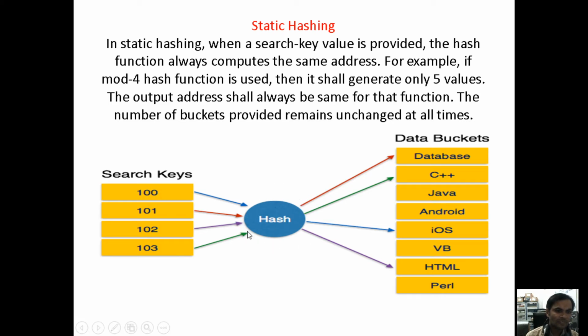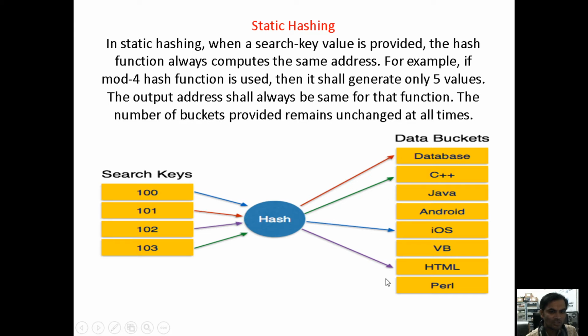with the help of this hash function, we are not creating the address; the Oracle optimizer itself creates it. For understanding purposes we can do it mathematically, or go for a programmatic approach where we want to store according to the index. I will give one simple example. For static hashing, the hash function always computes the same address. Just now I said based on the remainder, if you are getting 0 1 2 3 4 5 6 7,